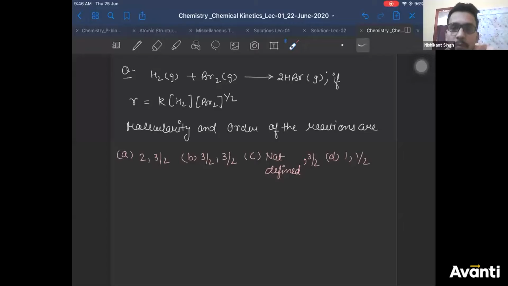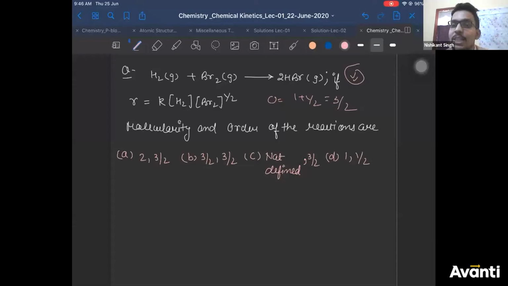Cool. So what we see over here is, order we can directly find because the rate law is given to you. If the rate law is given, your sum of the powers is 1 plus 1 by 2. So your order comes out to be 3 by 2. So if your order is 3 by 2, the answer is either A, B or C. But it is not mentioned whether this reaction is elementary or not, and to be honest, this reaction is not elementary.